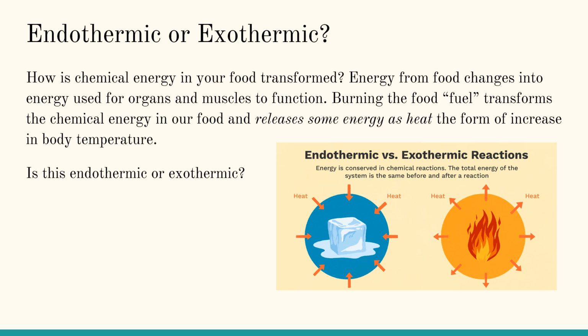So how is chemical energy in your food transformed? Energy from food changes into energy used for organs and muscles to function. Burning the food fuel transforms the chemical energy in our body and releases some energy as heat, in the form of an increase in body temperature. Is this endothermic or exothermic? Because heat is released, it is exothermic.